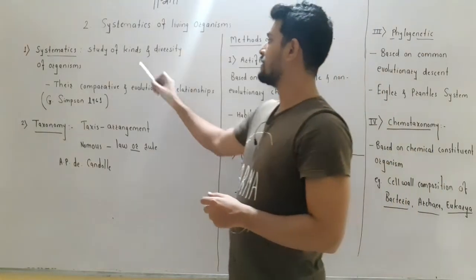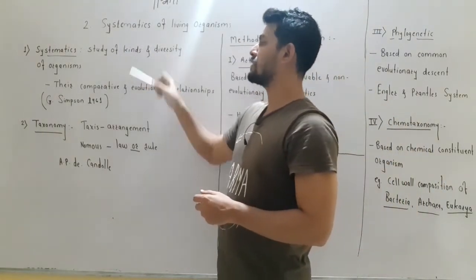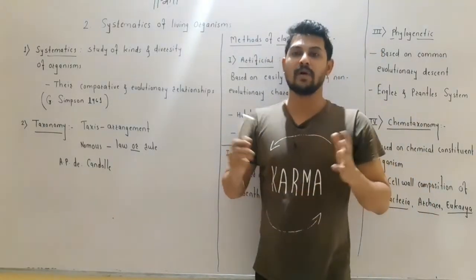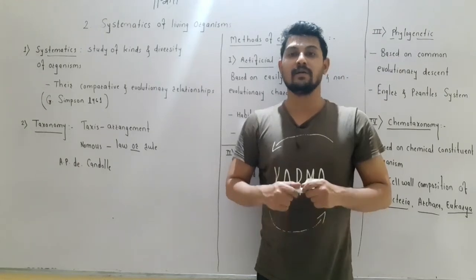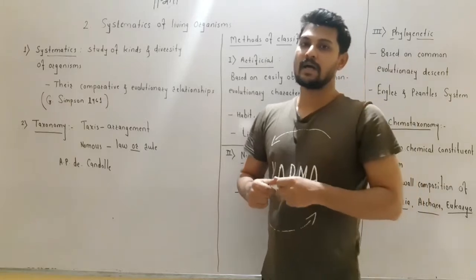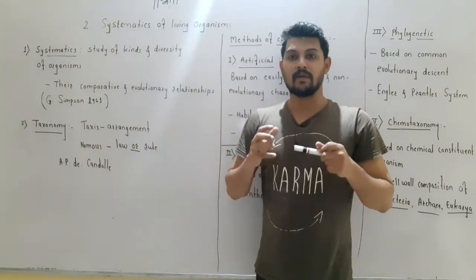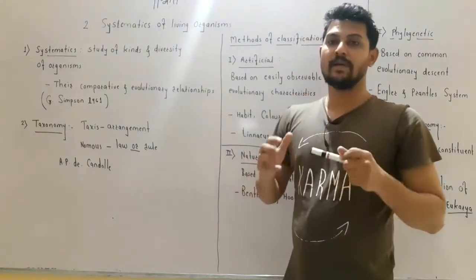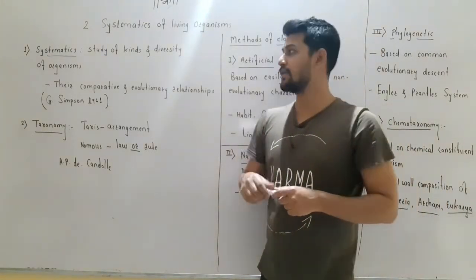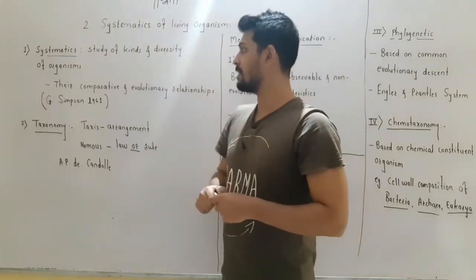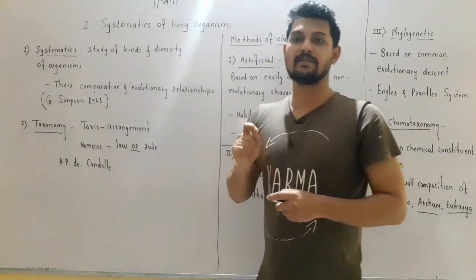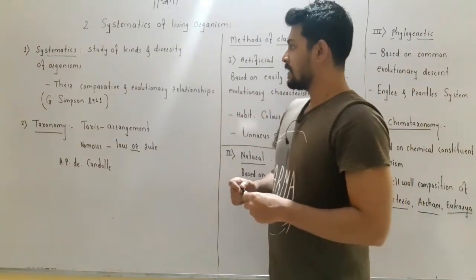So systematics studies the different kinds of organisms and their diversity, meaning the number of species as well as the number of individuals in each species. The number of species, as well as the individuals present in each species, is studied in systematics, right? So systematics is the study of the kinds of organisms as well as the diversity of organisms.